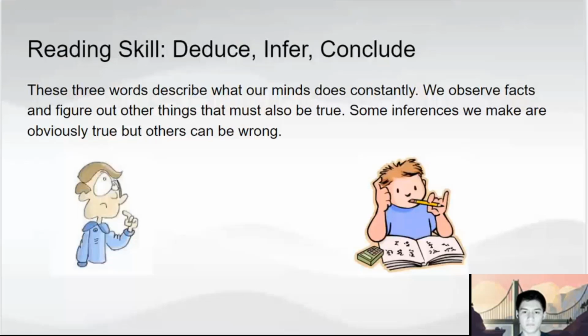Reading skill: deduce, infer, conclude. These three words describe what our minds do constantly. We observe facts and figure out other things that must also be true. Some inferences we make are obviously true, but others can be wrong.